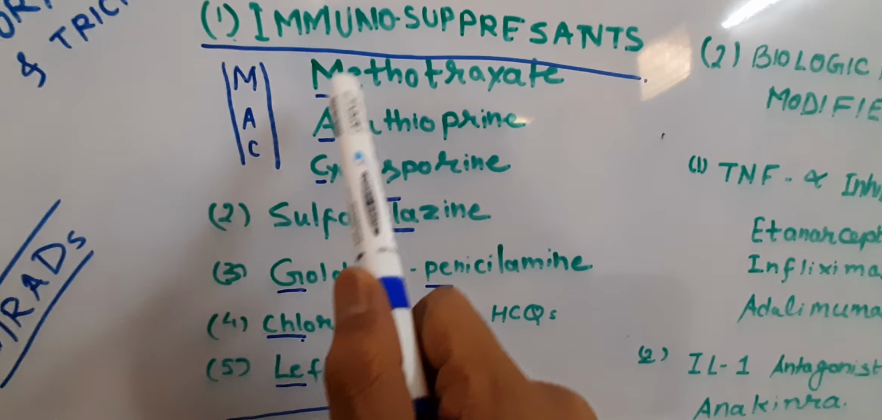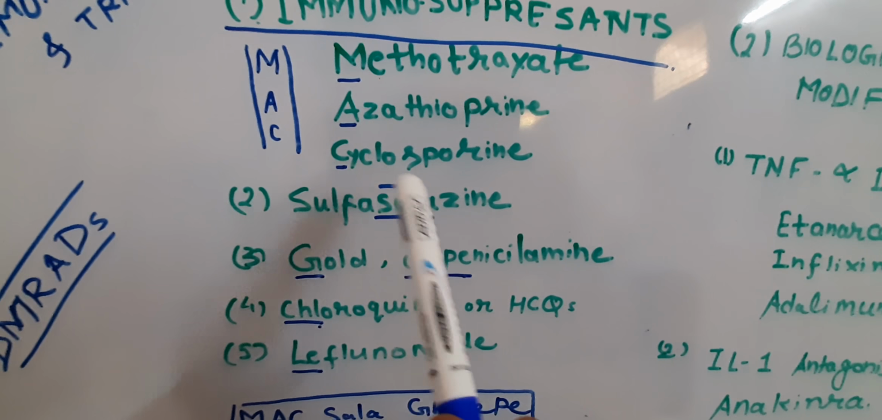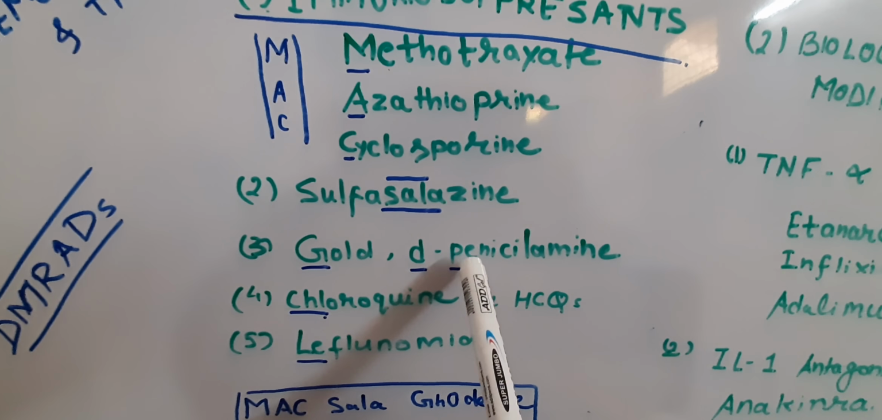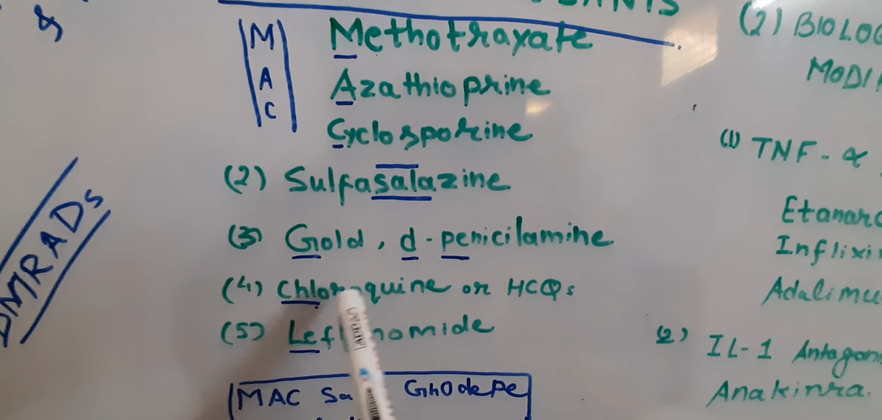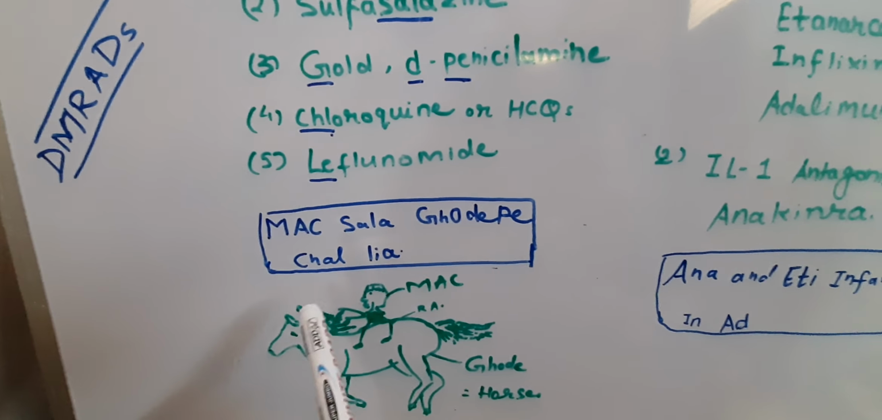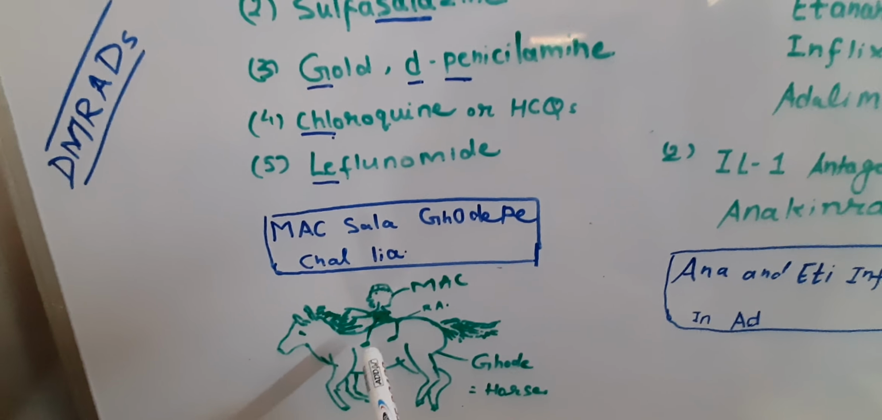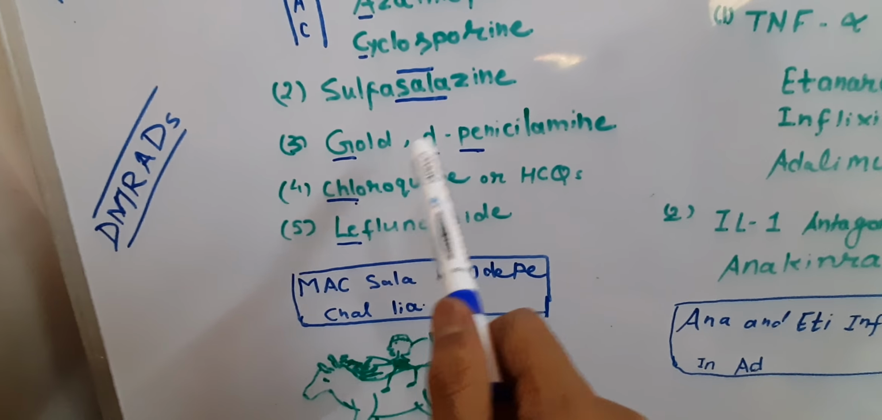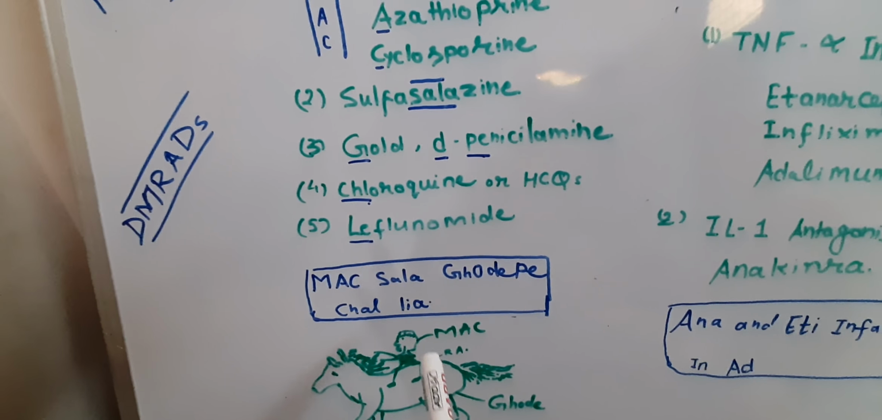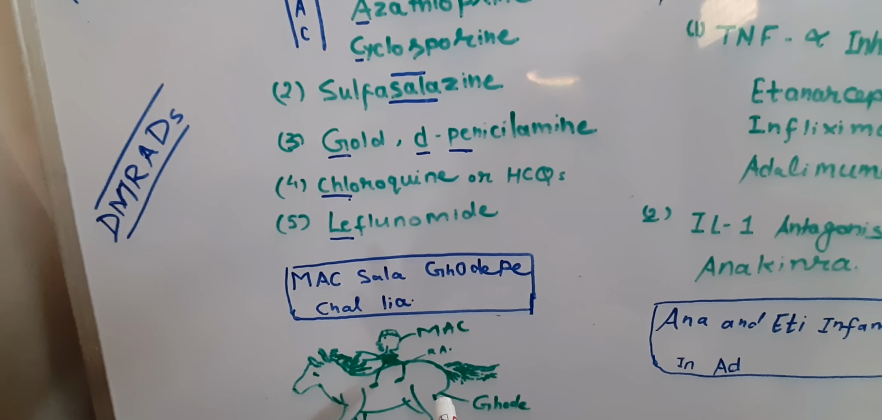So here the mnemonic goes: Mac, Sala, Gode Pe. Gode we can remember as Ghoda, meaning horse. Chal liya. So you can see Ghoda, this is the horse. Horse is equal to Ghoda, GODE. This is very easy. You have to keep patience and listen to it till last.